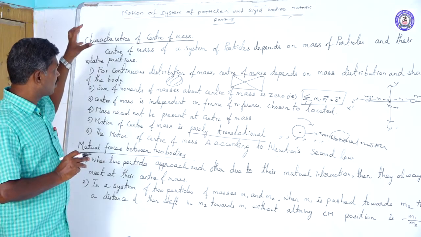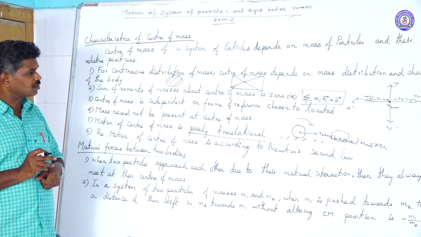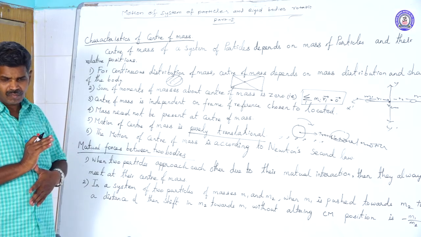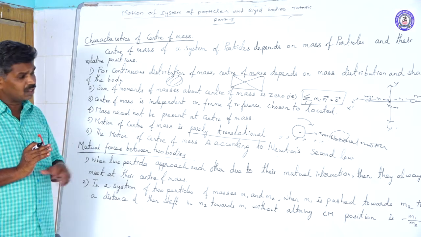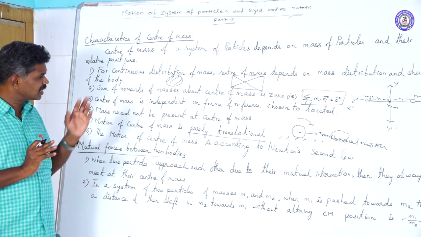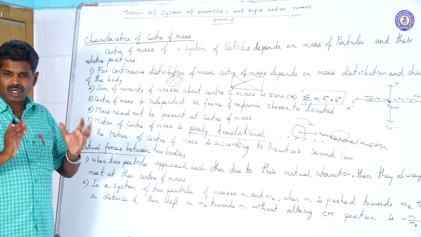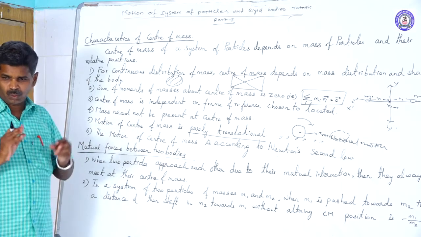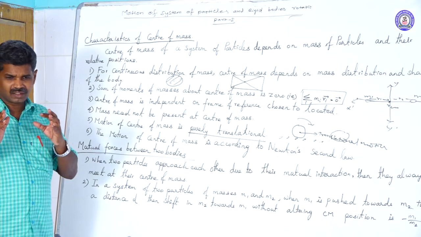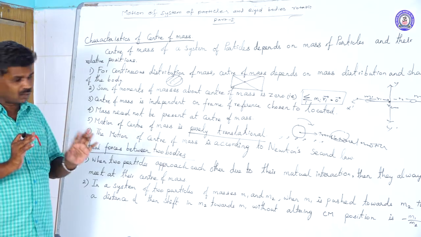These are the characteristics of the center of mass. First point is, for a continuous mass distribution, center of mass depends upon the distribution of the mass and the shape. Next point is, the sum of the moments of the masses about the center of mass is 0. It may be a two particle system or any number of particles.